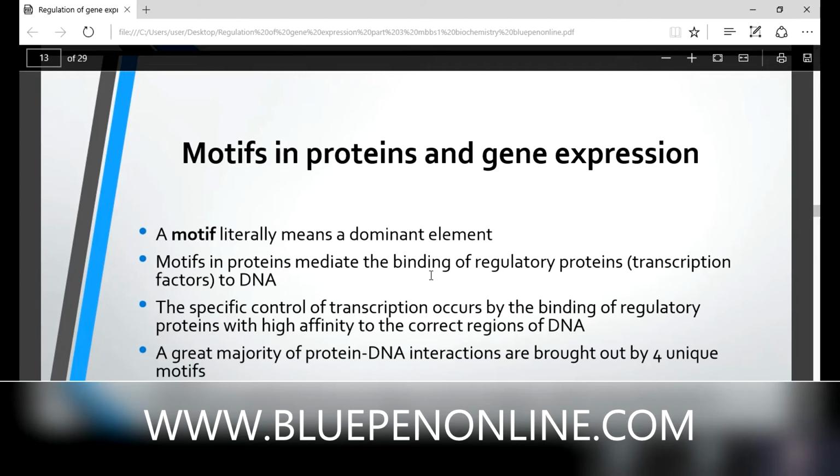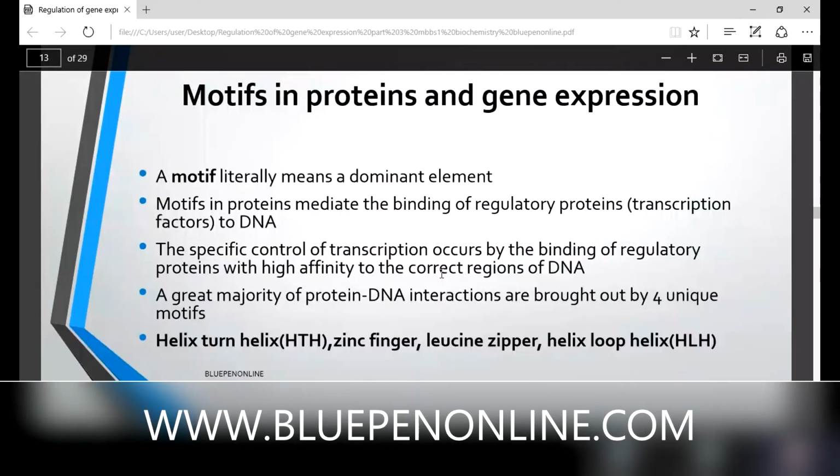Motif in proteins and gene expression. A motif literally means a dominant element. Motifs in protein mediate the binding of regulatory proteins or transcription factors to DNA. The specific control of transcription occurs by binding of regulatory protein with high affinity to the correct regions of DNA.